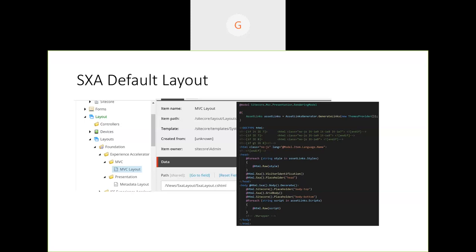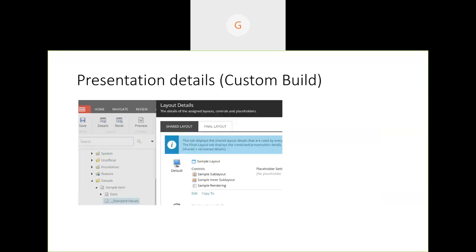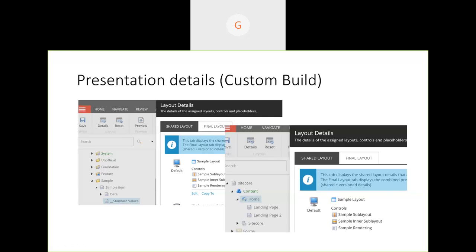And next, we need to know how we configure the presentation details, right? What we are configuring and where we are configuring them. In normal projects, we go to the standard values of a template. This is a default item we see with any installation. So we get the basic layout and the controls here, and we also get the same thing at the page level as well.